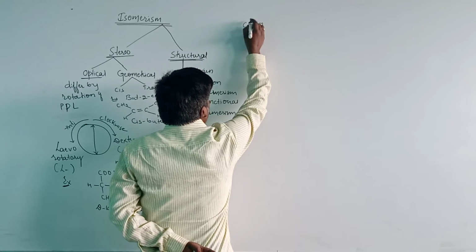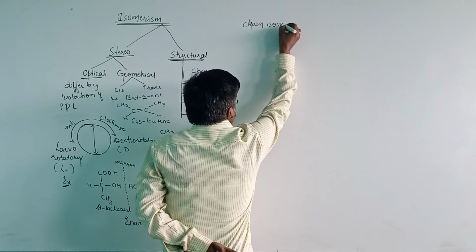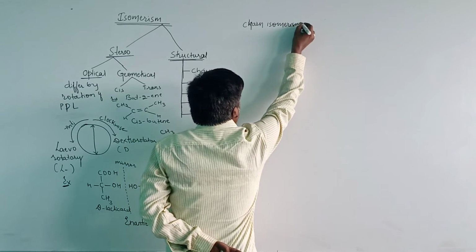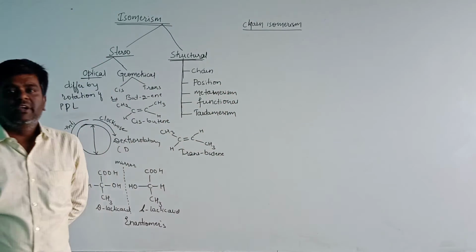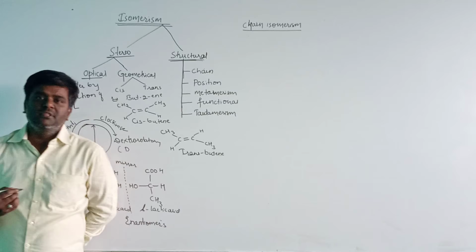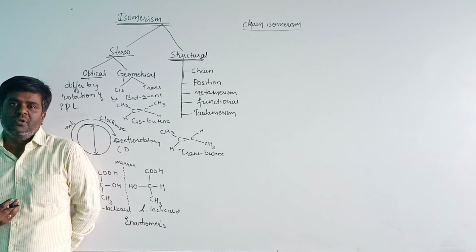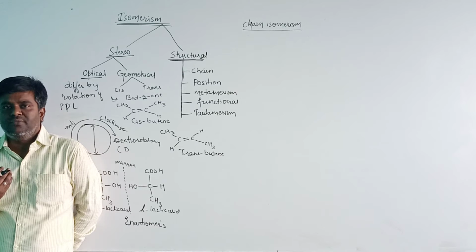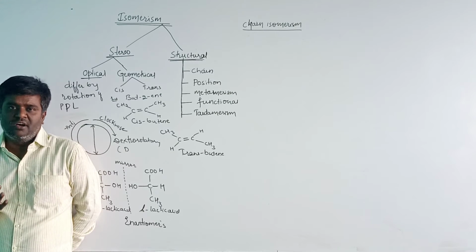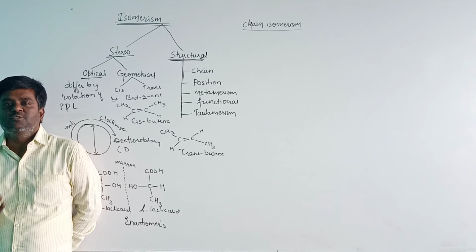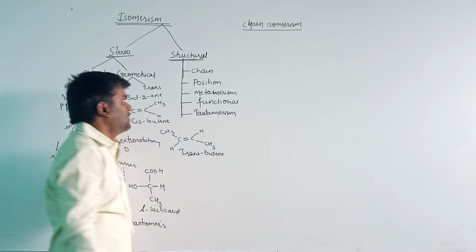Chain isomerism means the compounds having the same molecular formula but differing in the number of carbon atoms in the parent chain. The compounds having the same molecular formula but differing in the number of carbon atoms in the parent chain are known as chain isomers, and that process is known as chain isomerism.